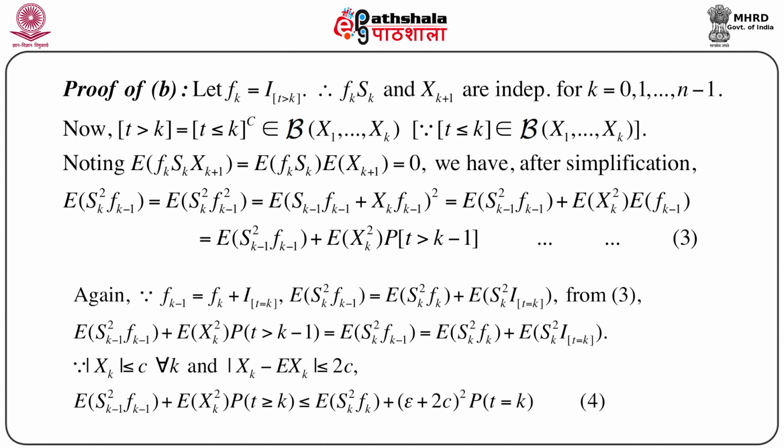So, putting this condition in and after a little bit of simplification, we can write expectation of sk minus 1 square fk minus 1 plus, that means the right hand side in the above equation, plus expectation of sk square into probability t greater than or equal to k is less than or equal to expectation of sk square fk plus, we put this condition, epsilon plus 2c whole square into probability t equals k.